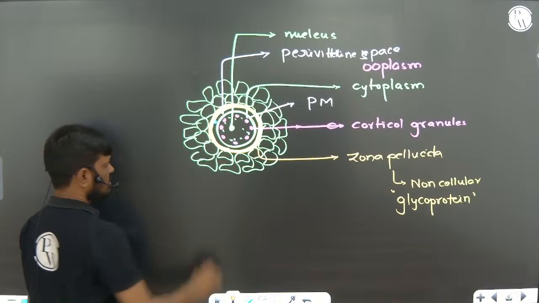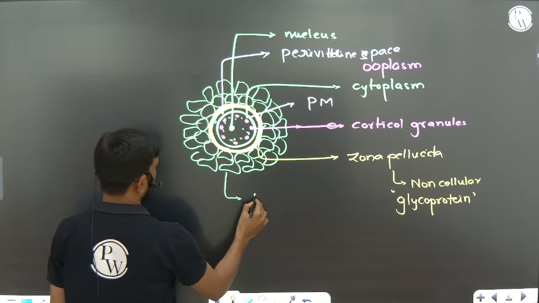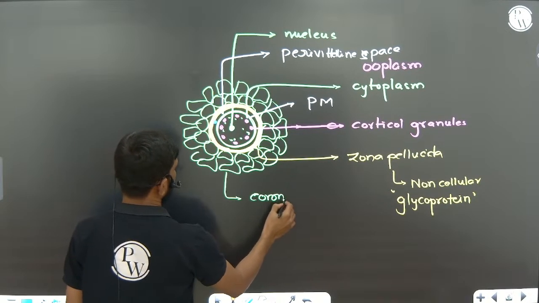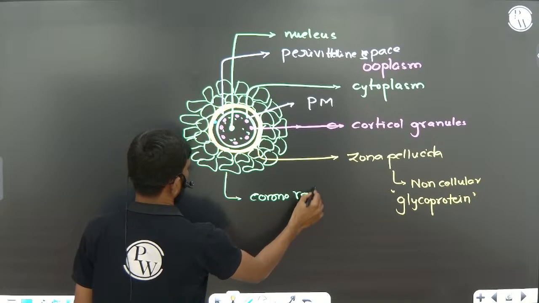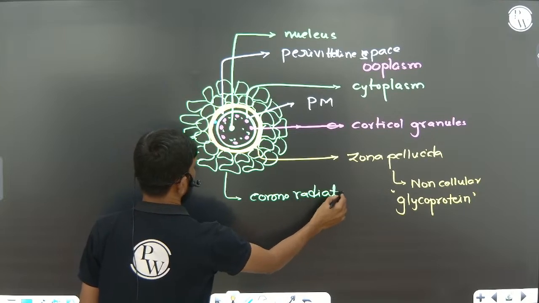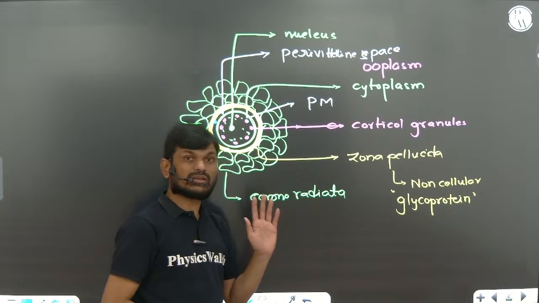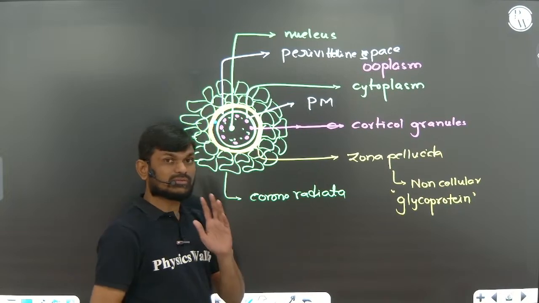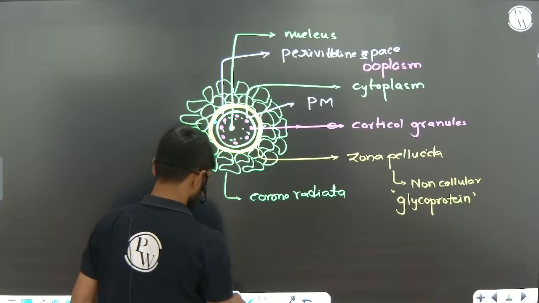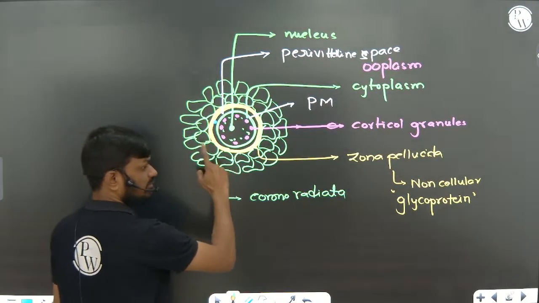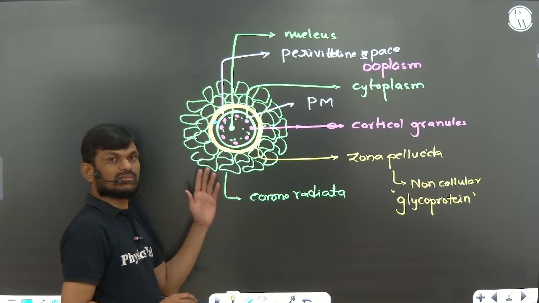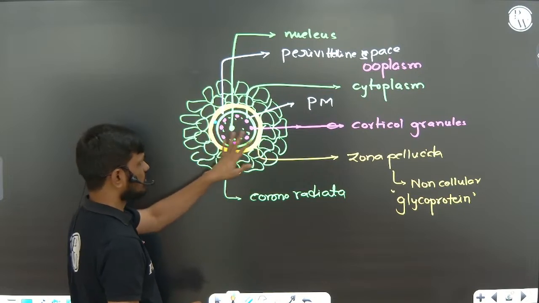Okay, so these are corona radiata. Corona radiata layer. From this diagram, you will get one question. They may ask you like this: arrange the following layers around the secondary oocyte. This is the secondary oocyte.